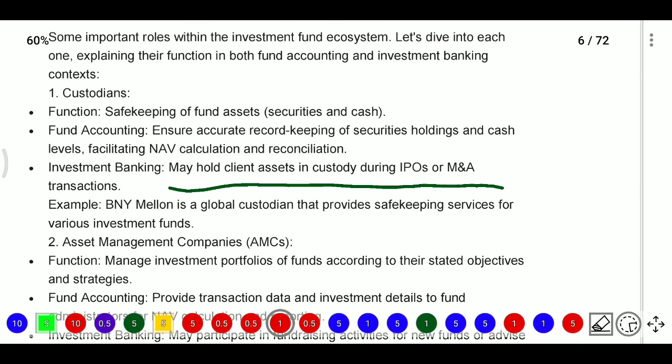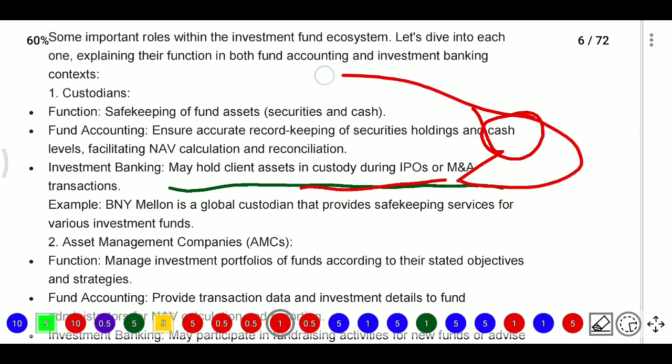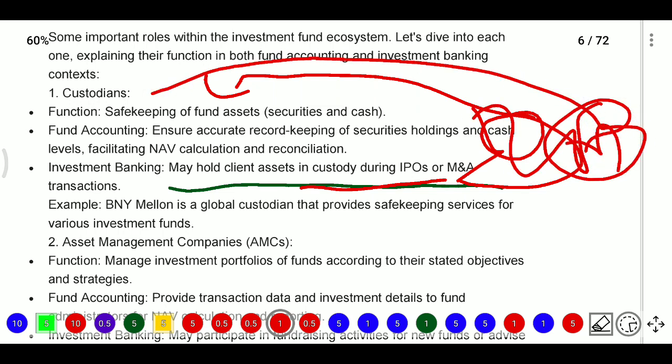So this person's securities holding is NA, and this person's cash holding is NA. This person will have IPO related paper documents, mergers and acquisition transaction related information. This will all be kept in the fund books. So these all become fund assets now. This fund asset will be taken care of by the custodian.